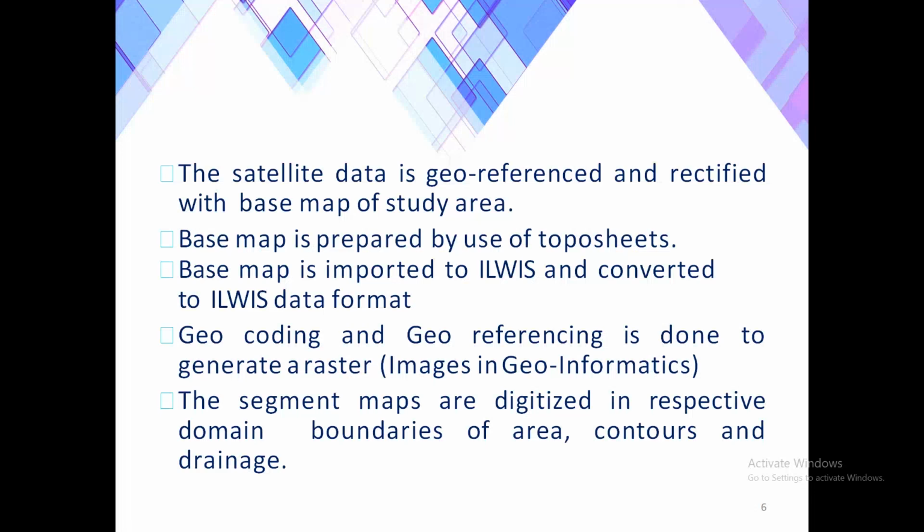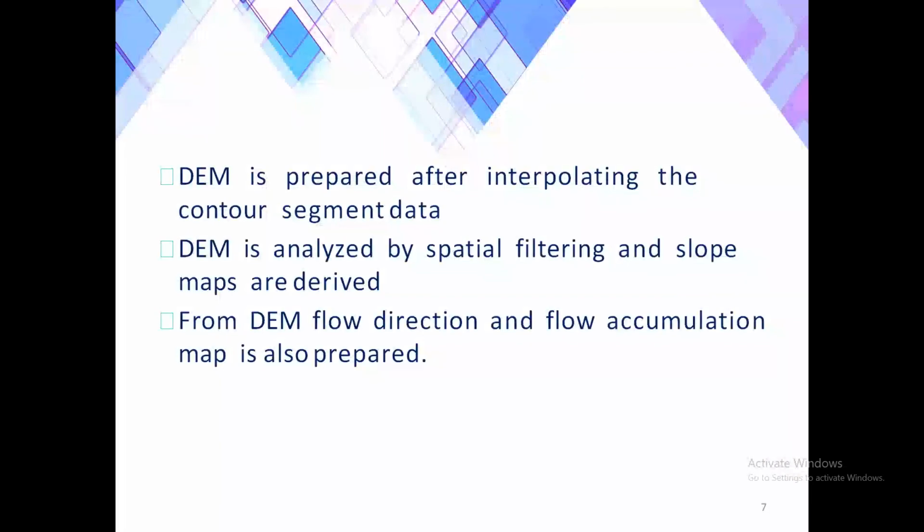The segmented maps are digitized in respective domains of area, contour, and then drainages. Then DEM, that is digital elevation model, is prepared after interpolating the contour segmental data. It is analyzed by the spatial filtering and the slope maps are derived. From this, the flow direction and flow accumulation maps are also prepared.